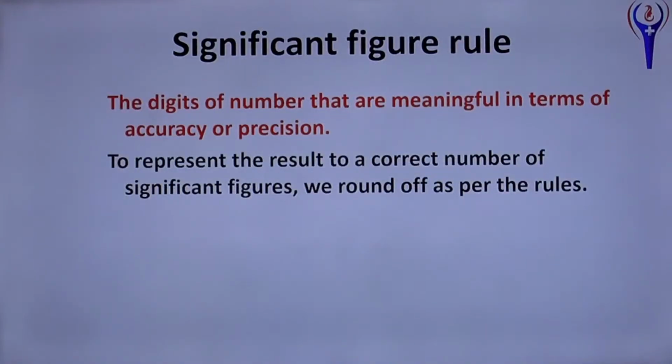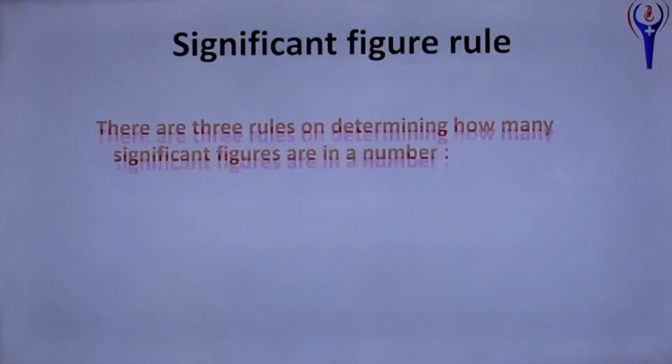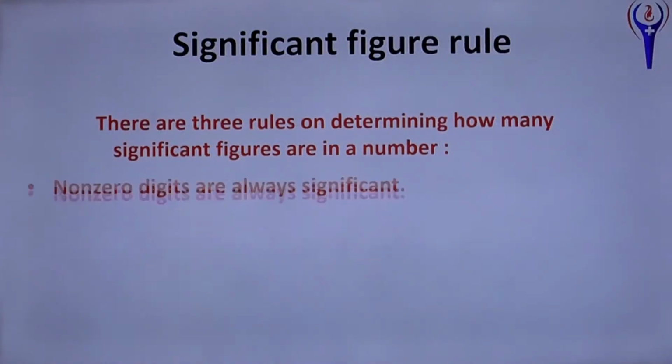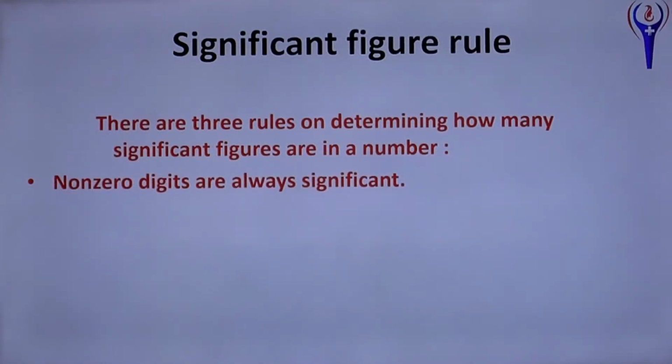To represent the result to a correct number of significant figures, we round off as per the rules. There are 3 rules on determining how many significant figures are in a number. Non-zero digits are always significant: 5, 52, 65, 628, 525.25. In 525.25, all the 5s are significant, non-zeros.